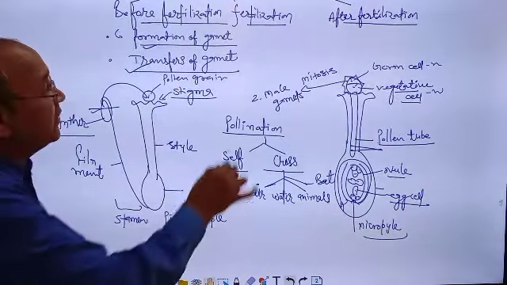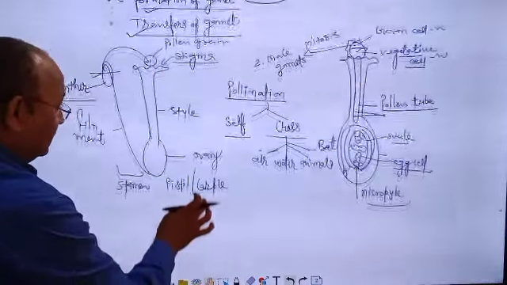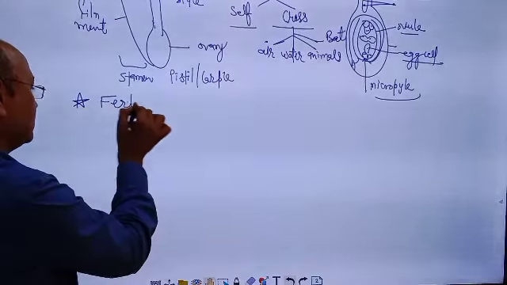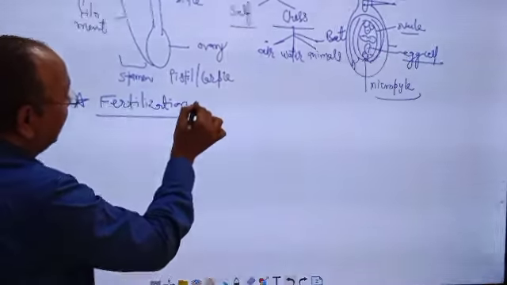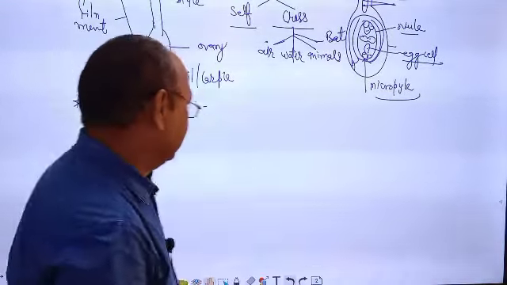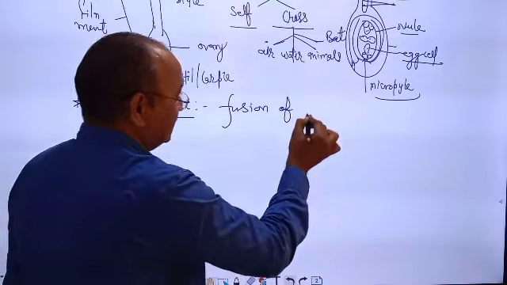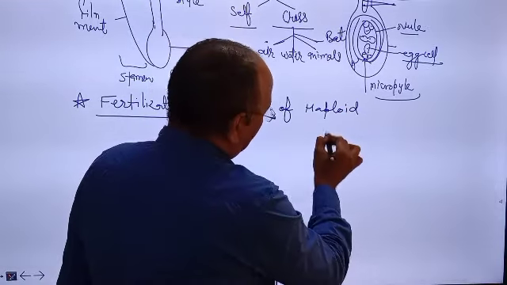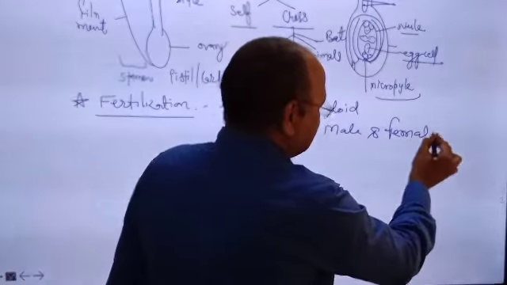Now first point is formation of gametes, second transfer of gamete. It is clear. Now third point or main second point is fertilization. Simply, what is fertilization? So simple, you can say fusion of haploid male and female gamete.